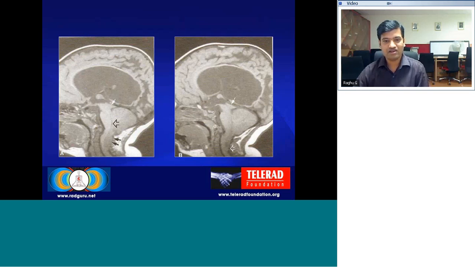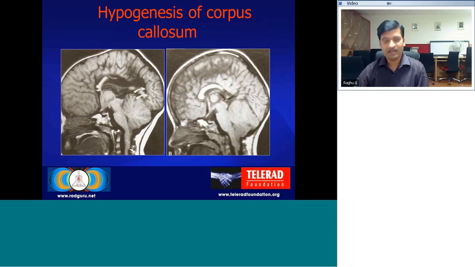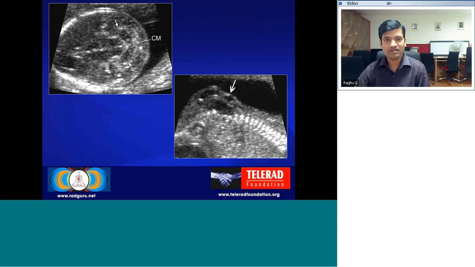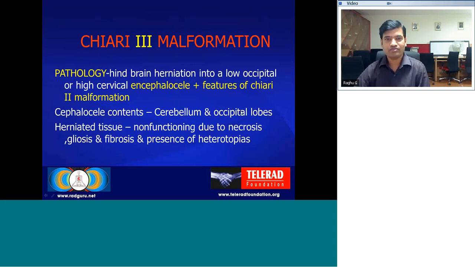Herein you can see that there is peaking of the tectum, and there is medullary kinking below, and caudal extension of the cerebellar tonsils. And there is associated hypogenesis of the corpus callosum also with the Chiari II malformation. This is again an antenatal ultrasound showing a myelomeningocele associated with the sacral defect here.